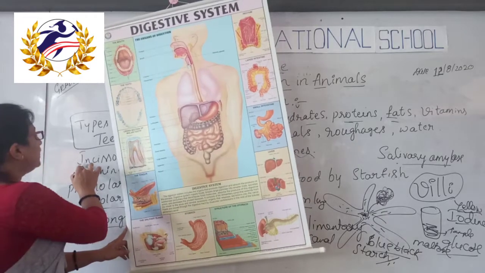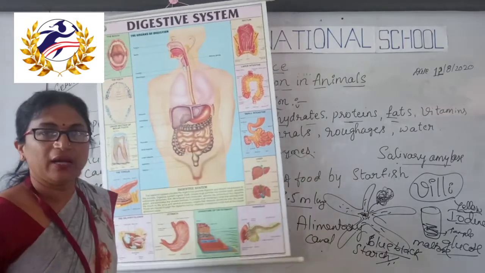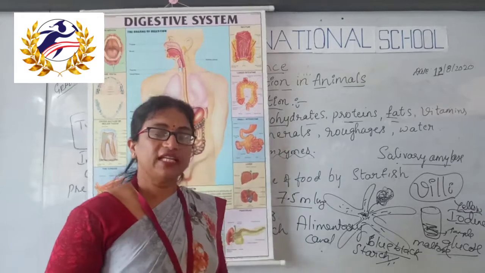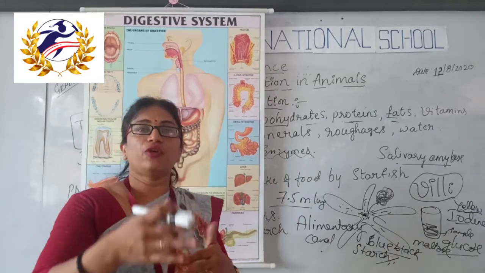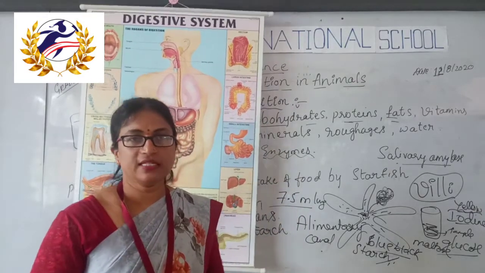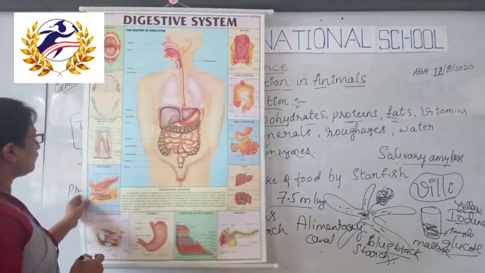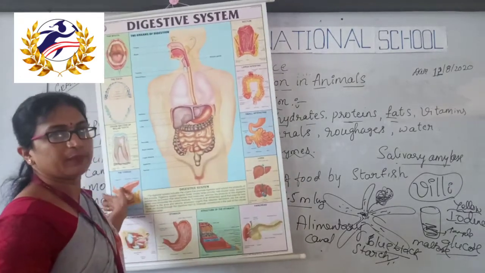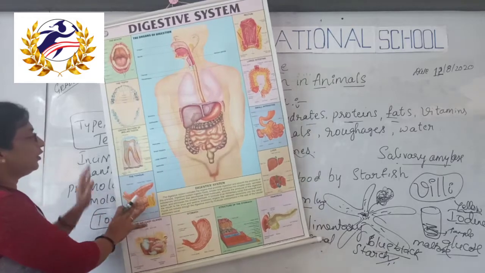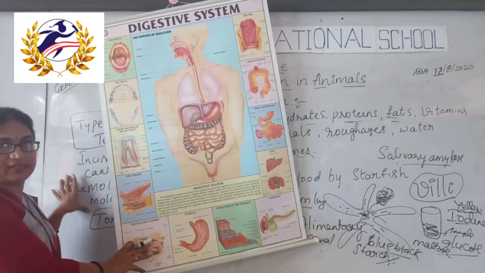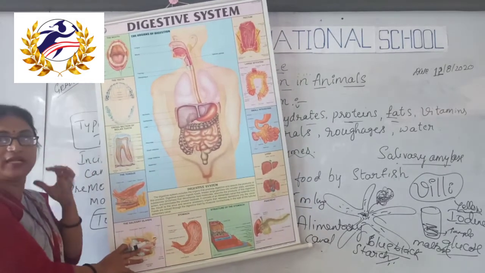The types of teeth depend upon which type of food the animal is going to take. Being both herbivore and carnivore, human beings have these 4 types of teeth arranged in sockets of gums.